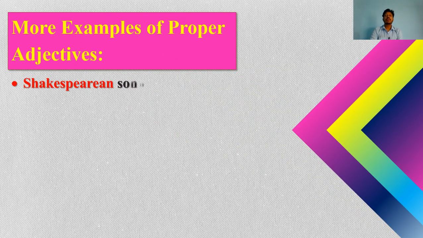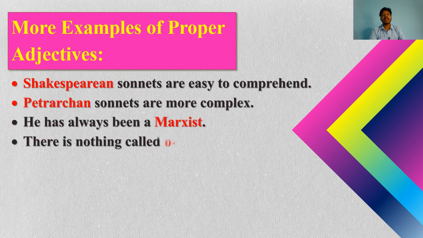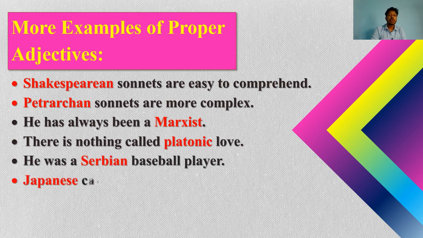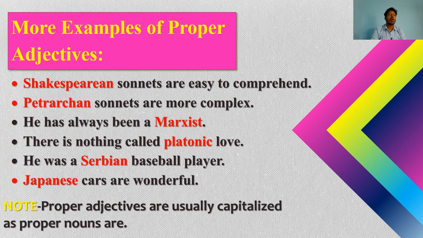Now next, here are some more examples of proper adjectives, such as Shakespearean sonnets are easy to comprehend. So Shakespearean means those sonnets were composed by Shakespeare. Easy to comprehend means easy to realize. Petrarchian sonnets are more complex. Complex means it is hard to realize.